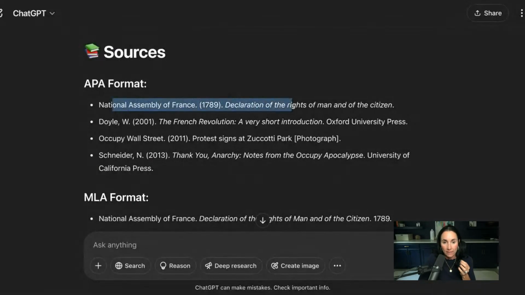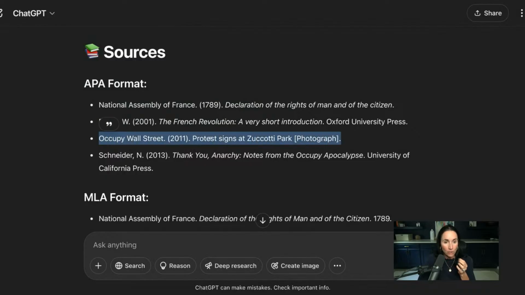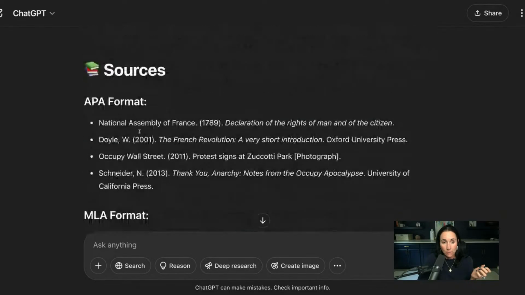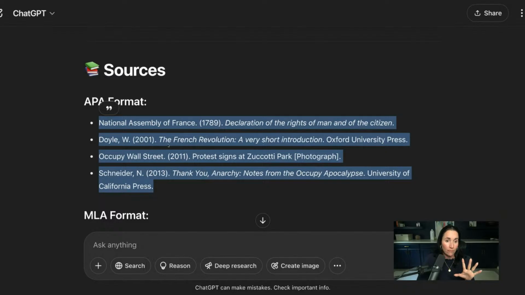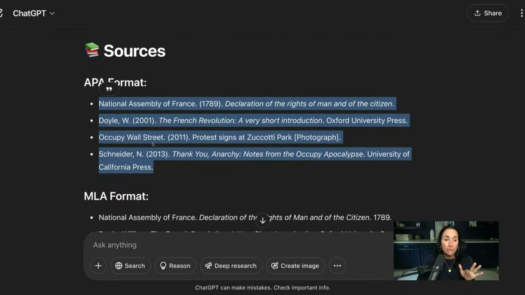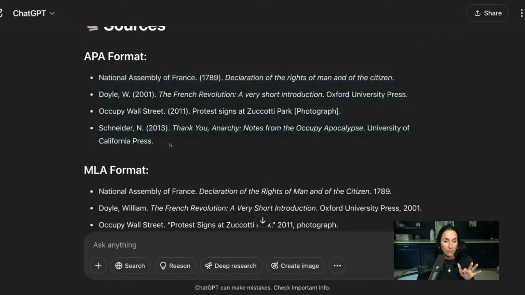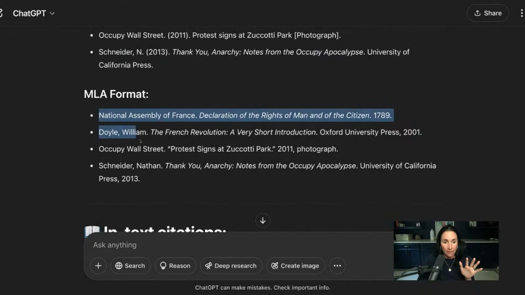National Assembly of France. This is my primary source in APA formatting. And this is my secondary source for the French Revolution. This is my primary source for Occupy Wall Street. And this is my secondary source for Occupy Wall Street. I just asked ChatGPT to put it in APA formatting, and it did. We used to have to do this by hand. You no longer have to do this by hand. So this is great. If I want to keep these, I'm not sure I want to keep them. And then we have it in MLA formatting here.